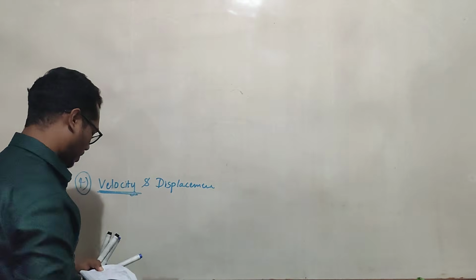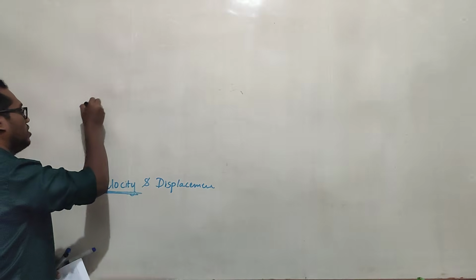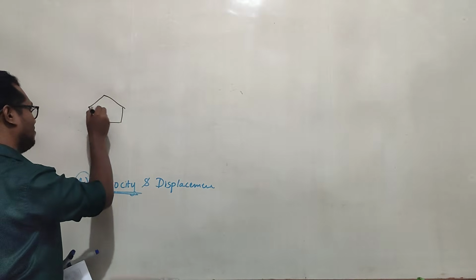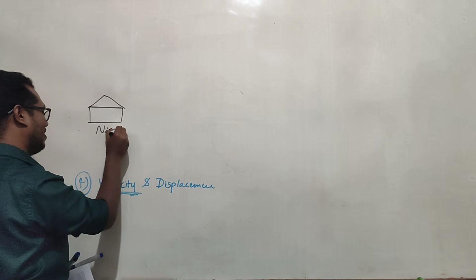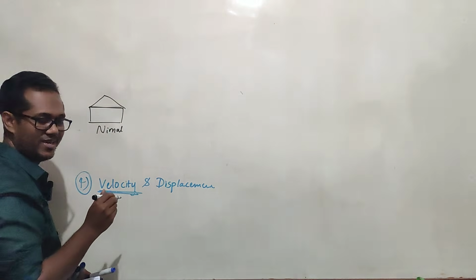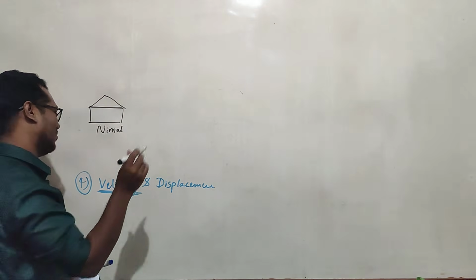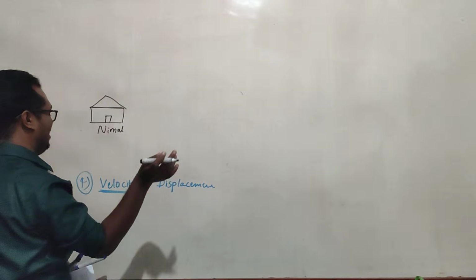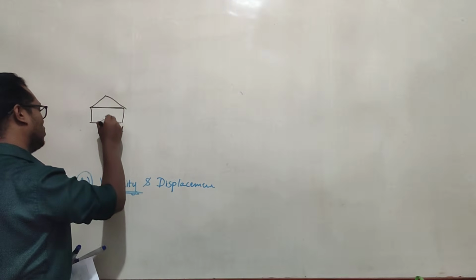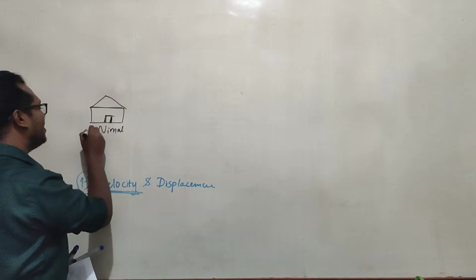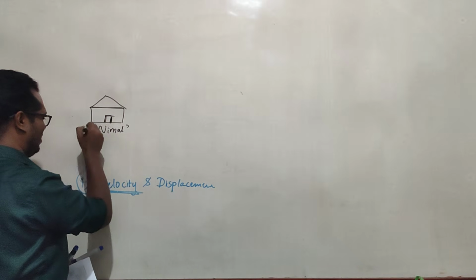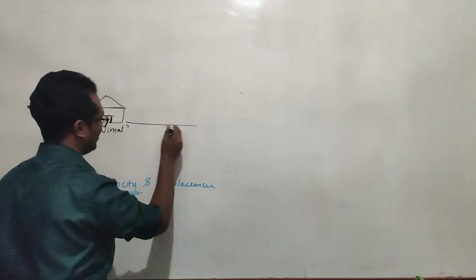Now, okay, there is a home. Whose home is this? This is Nimal's home. Nimal. Usually I'm taking Nimal. There are so many examples. Okay, sorry. If there is any Nimal in our sessions, don't worry, son. This is a very familiar name to me. Okay, right. Don't worry, Nimal. Sorry, friend Nimal.